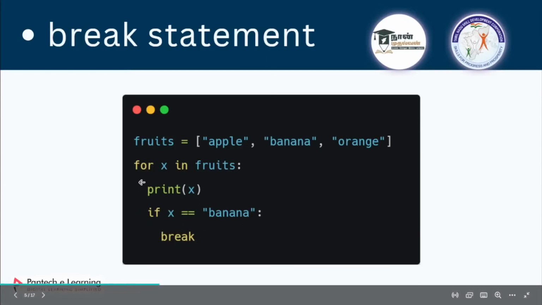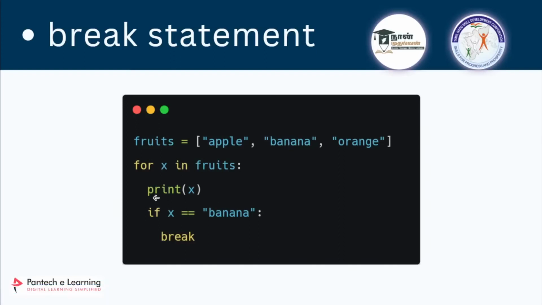I'll explain one by one what is happening here. In the first iteration, the value of x will be apple, and it is going to print apple. Then, in the same indentation line, I am creating a conditional statement, checking whether x is equal to banana. In the first iteration, x is apple, and apple is not equal to banana, so this conditional statement will be false, and the break won't be executed.